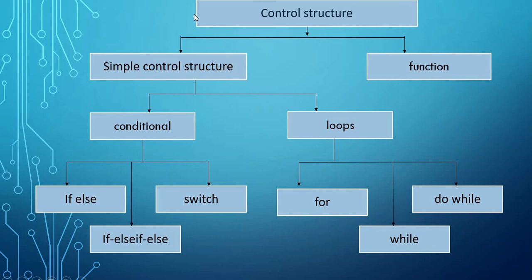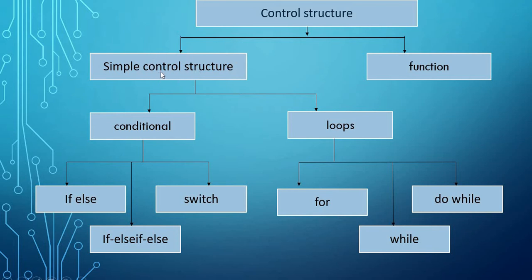Simply, control structures are of two types: simple control structures and functions. Whatever we want to execute we can write in a function, and then we can call that function. We will see the function part later, but right now just focus on the simple control structure.